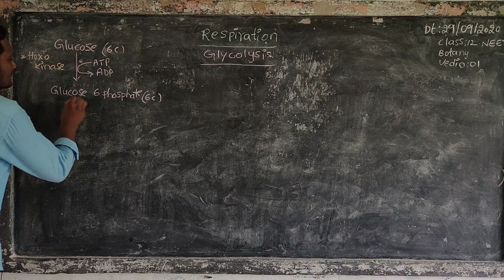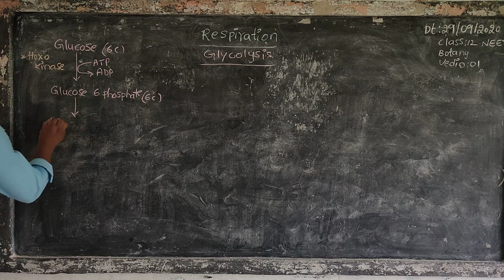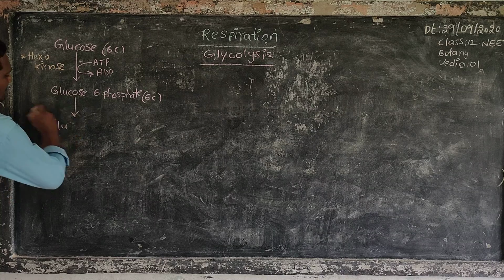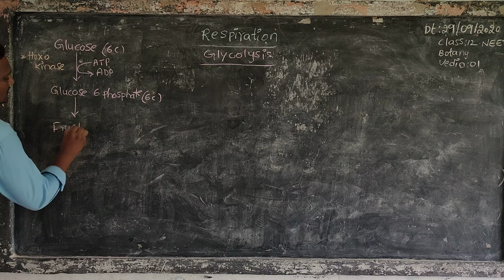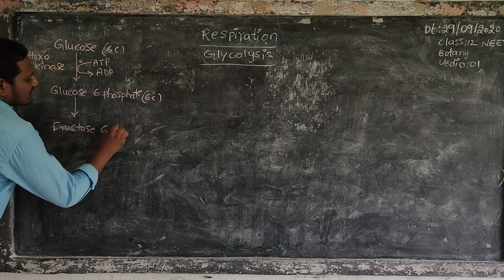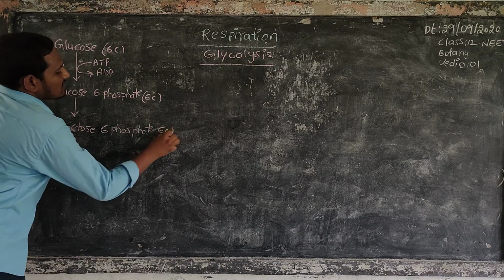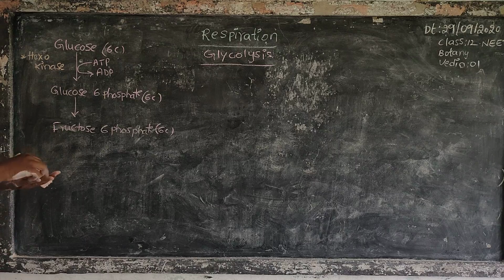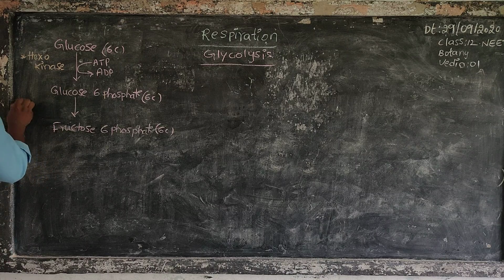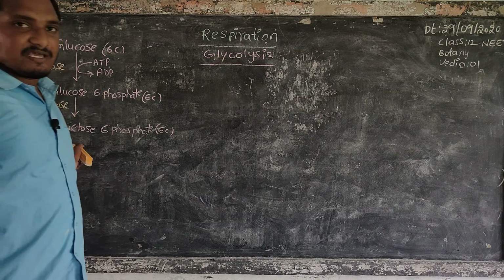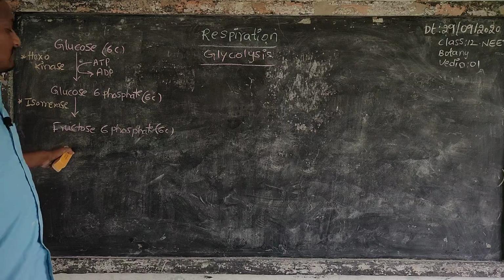Glucose 6-phosphate changes into fructose 6-phosphate. Fructose 6-phosphate is also a 6-carbon compound. By the help of the enzyme isomerase, it is an isomerization. The reaction name is isomerization.